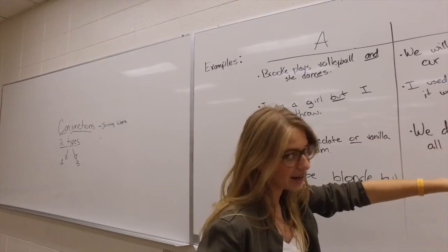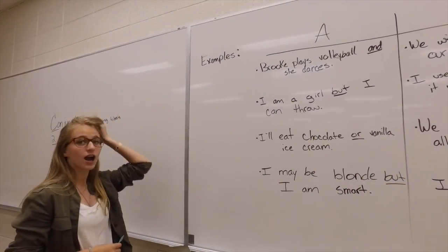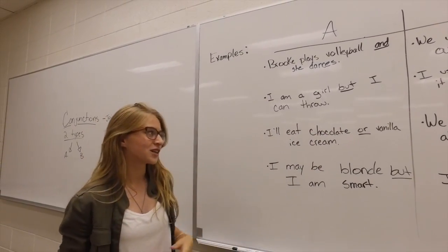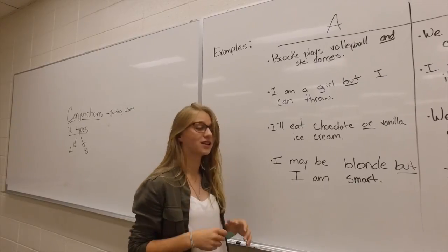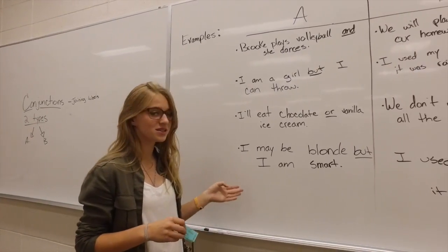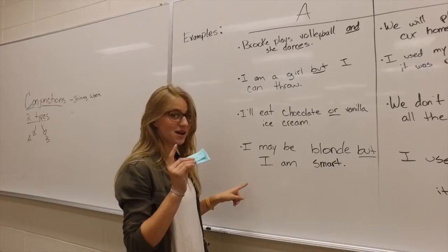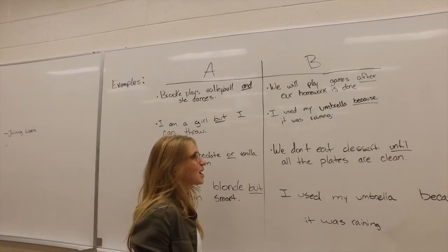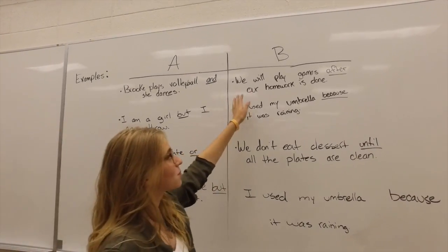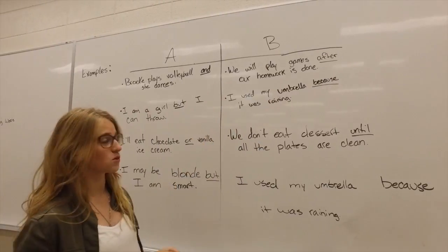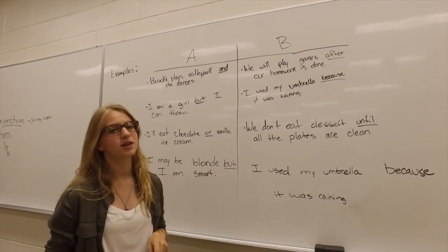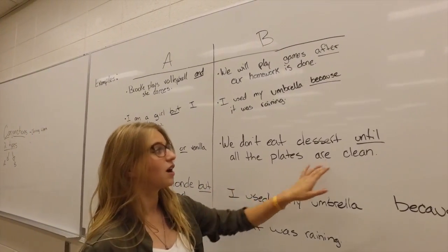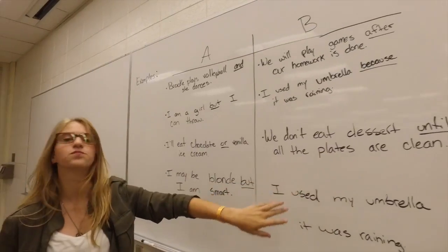Brooke plays volleyball and she dances. I'm a girl, but I can throw. I'll eat chocolate ice cream or vanilla ice cream. I may be blonde, but I'm smart. Under type B, we will play games after our homework is done. I use my umbrella because it is raining, and we don't eat dessert until all the plates are clean.